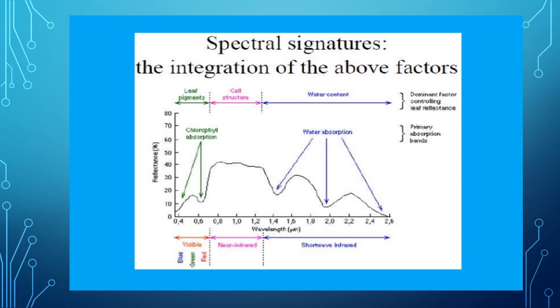So this is the importance of the typical spectral reflectance curves of vegetation, water, and soil. We have to select those bandwidth regions for study which have more reflectance.